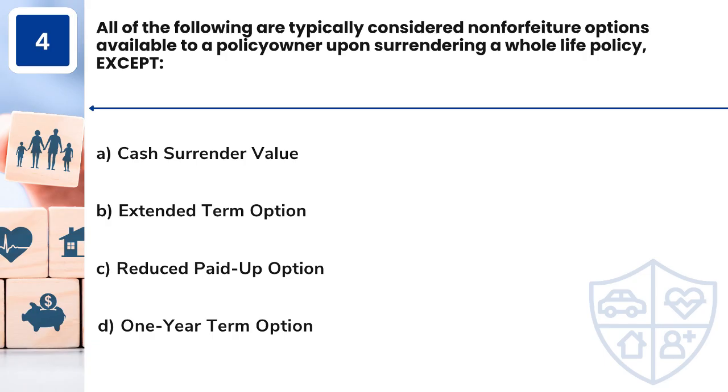Question 4. All of the following are typically considered non-forfeiture options available to a policy owner upon surrendering a whole life policy, except A. Cash surrender value. B. Extended term option. C. Reduced paid-up option. D. 1-year term option.